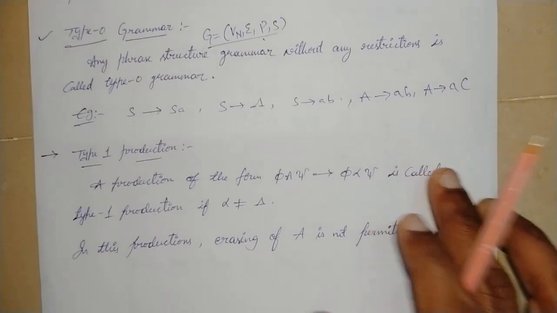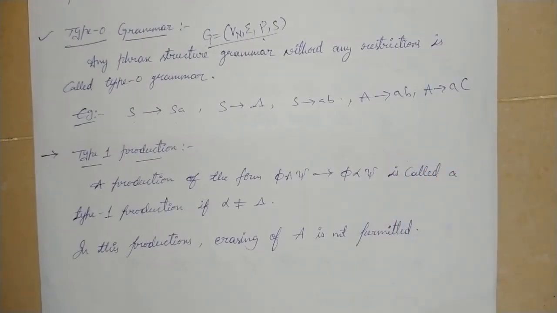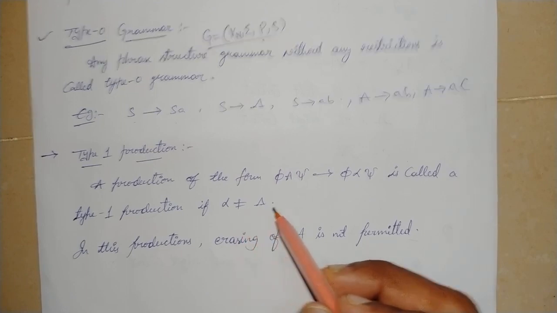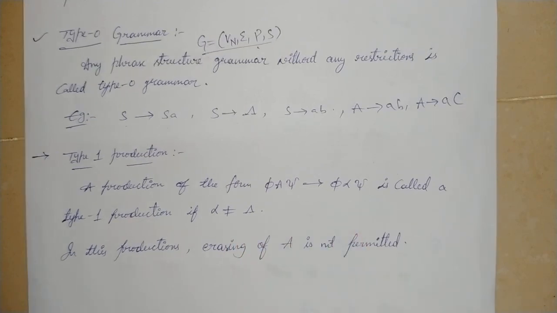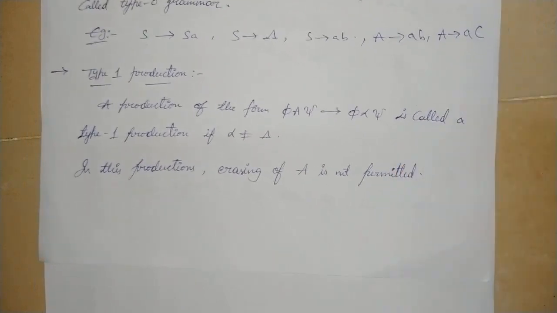For type 1 grammar, we introduce type 1 production. A production of the form pi A psi replaced by pi alpha psi is called a type 1 production, where alpha is not equal to the empty string.